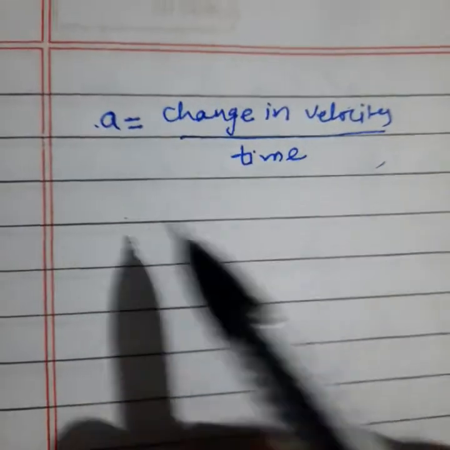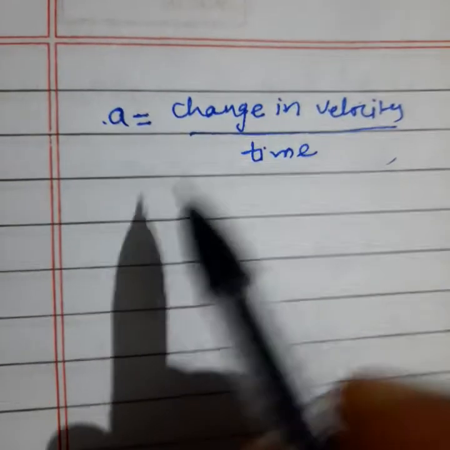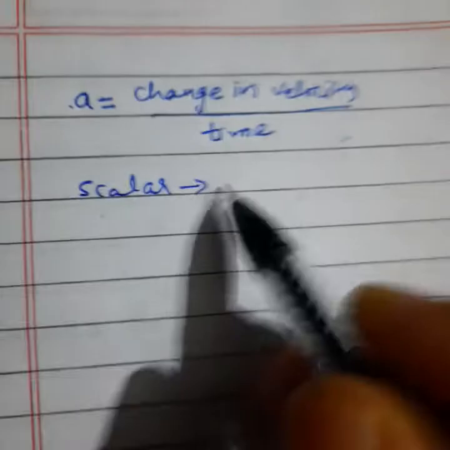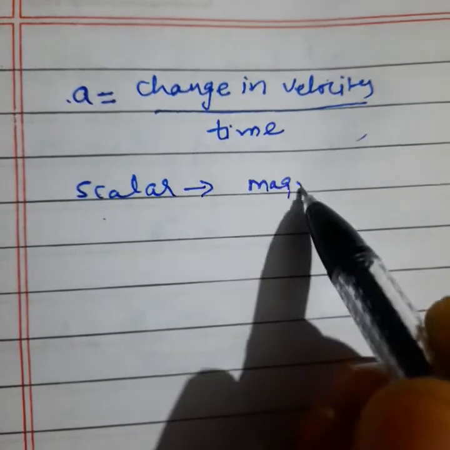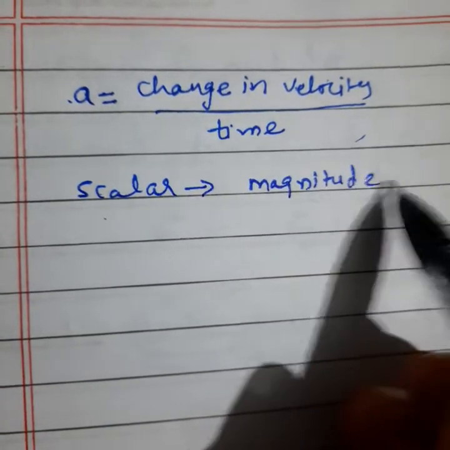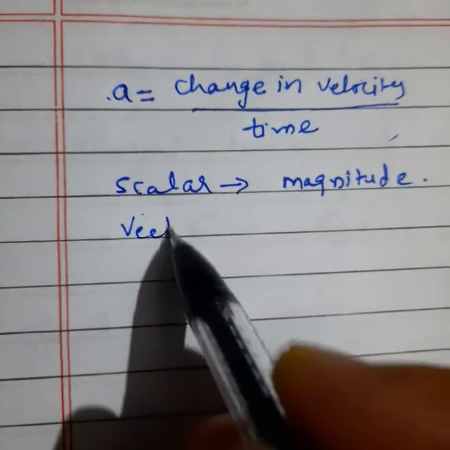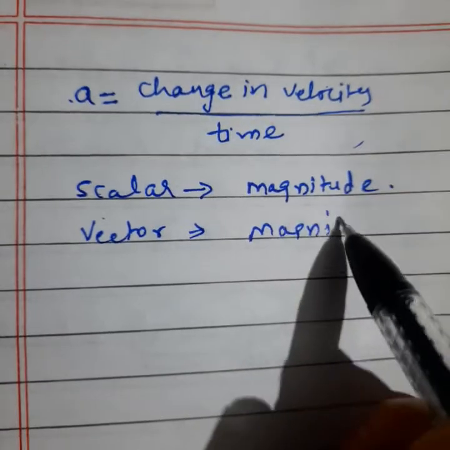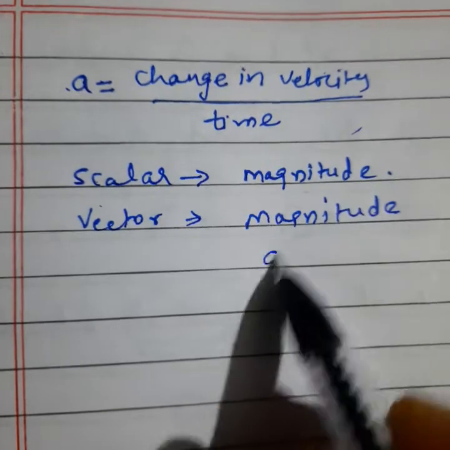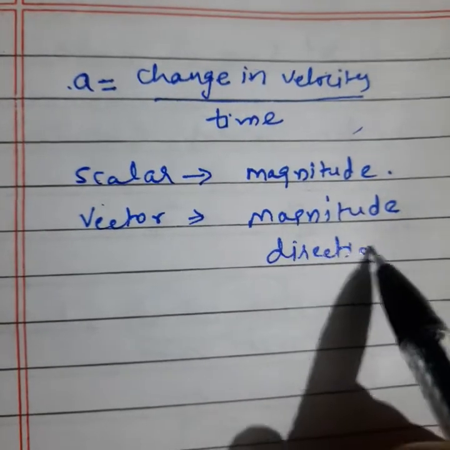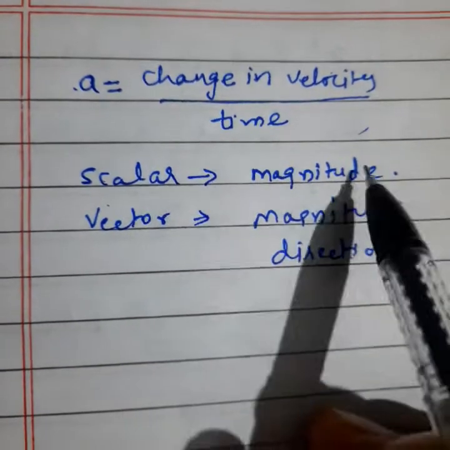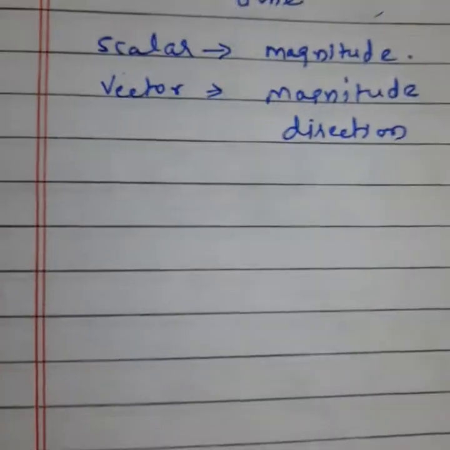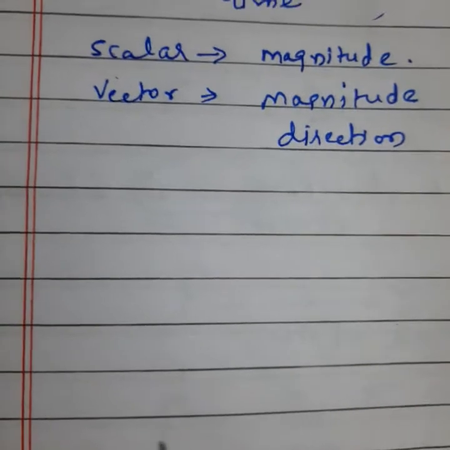Okay, the second thing I want to discuss with you all is scalar and vector quantity. A scalar has only magnitude, not a direction. Clear? Vector quantity means what? Magnitude as well as direction. Okay, so scalar means only magnitude, vector means magnitude as well as direction. Clear?